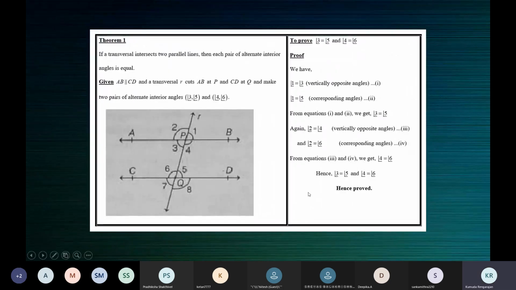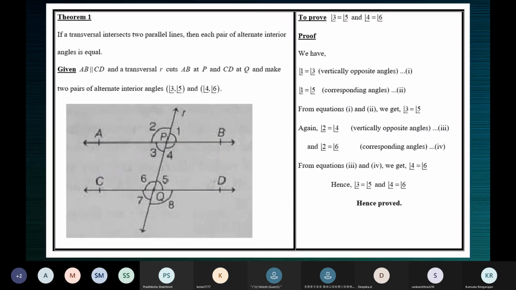Children, go through this proof. It's very simple. To prove that 3 is equal to 5, I've made use of angle 1. You just say 1 is equal to 3, 1 is equal to 5. So when you compare 1 is equal to 3 and 1 is also equal to 5, that means 3 is equal to 5.